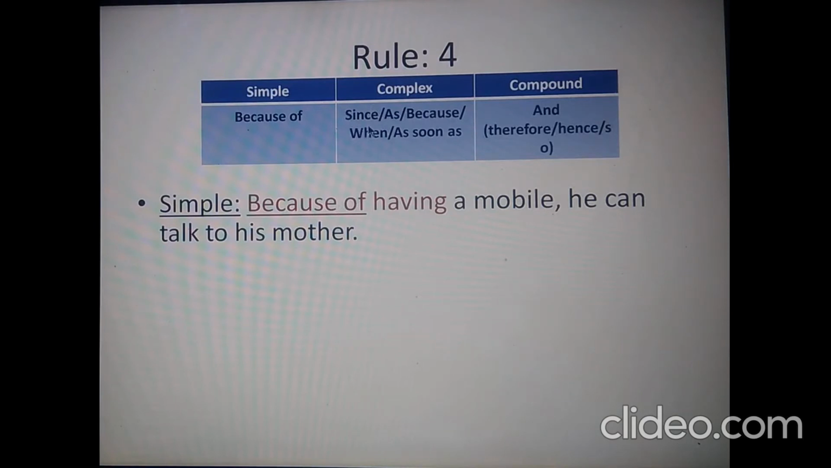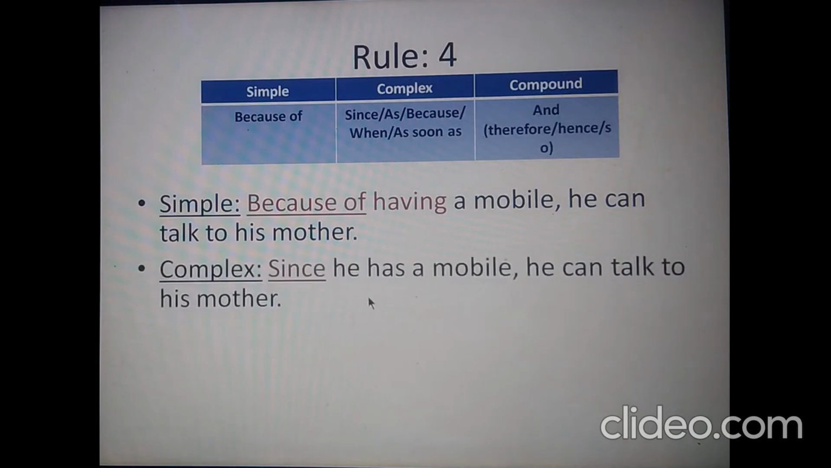So let us use the conjunction since here. You see there is no subject in this part. We'll need to drag the subject from the main clause of the sentence. So in this case the subject is here. So let us take he with the conjunction since. So since he, then the verb of the sentence has. Since he has a mobile, he can talk to his mother. So this is the complex form. Since he has a mobile, he can talk to his mother.